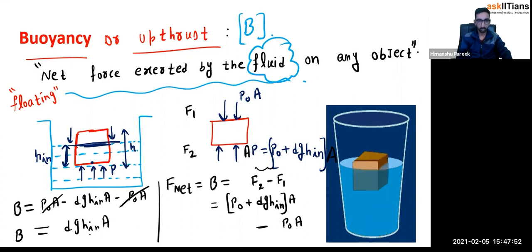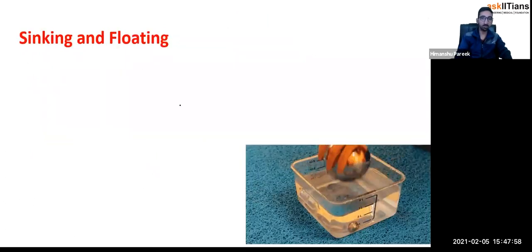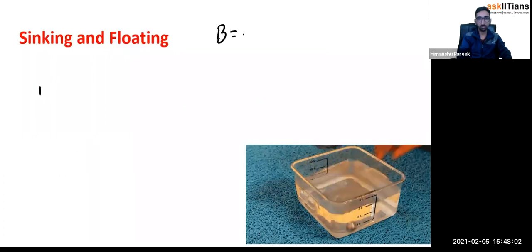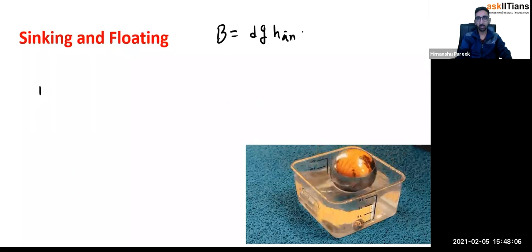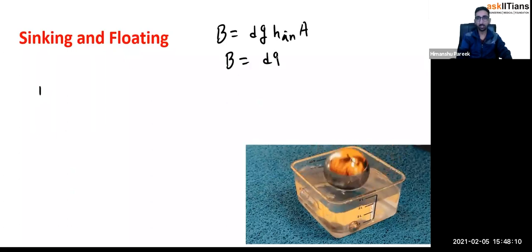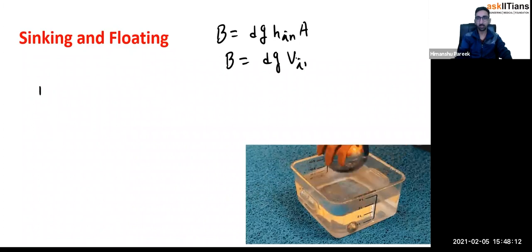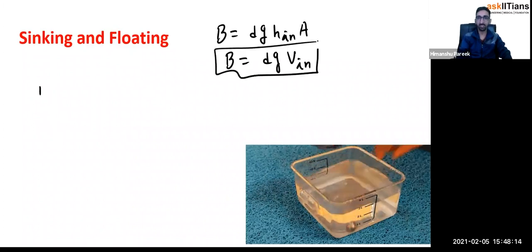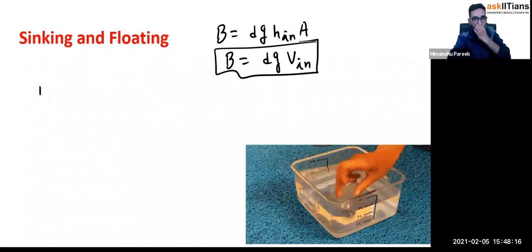Now, what is height inside into area of cross section? The volume inside. And here you get the buoyancy as B equal to d g H inside multiplied by area, which is nothing but equal to d g V inside, right? So that's what the buoyant force is.